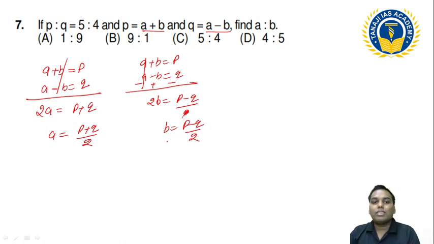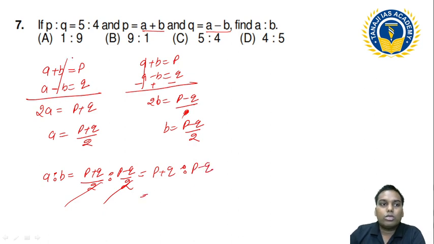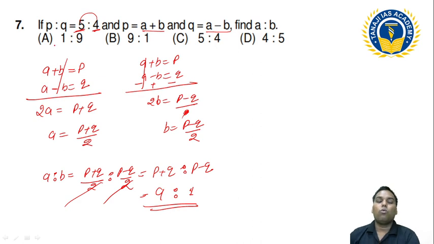Now I have to take this ratio. So this is a ratio. Can I take (p plus q)/2 ratio (p minus q)/2? The 2 is common, so it cancels, so it is nothing but (p plus q) ratio (p minus q). P is 5, q is 4, so p plus q is 9, and the difference is 1. So the answer is 9:1. Okay, so this is the way.